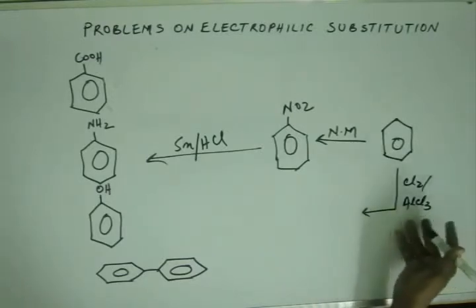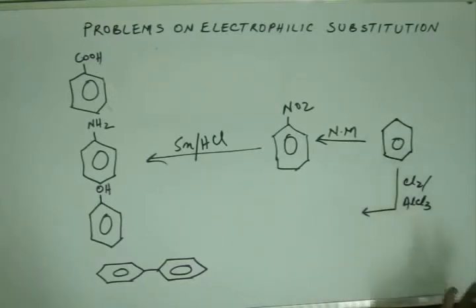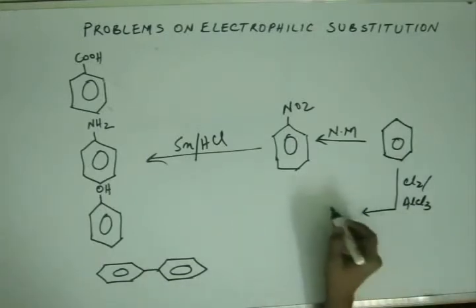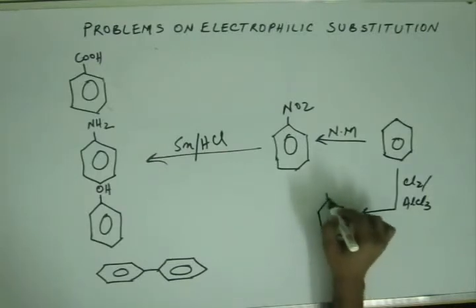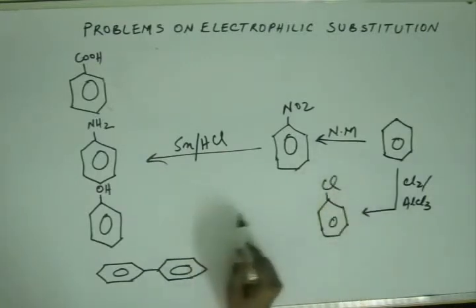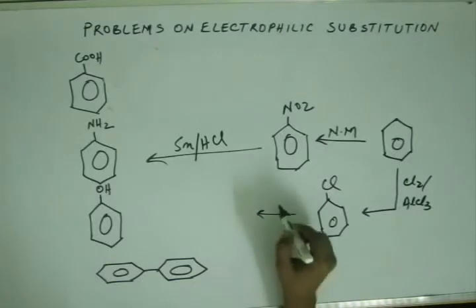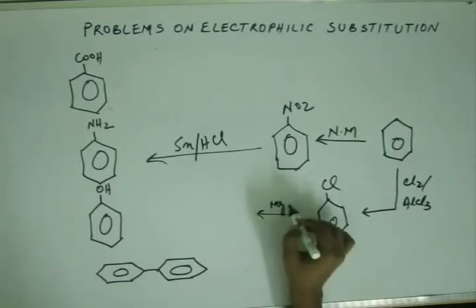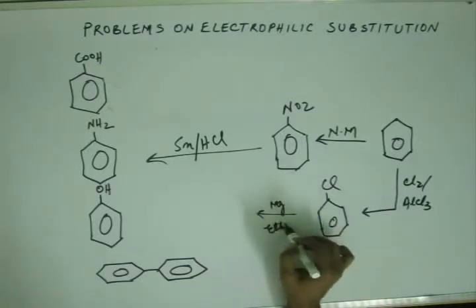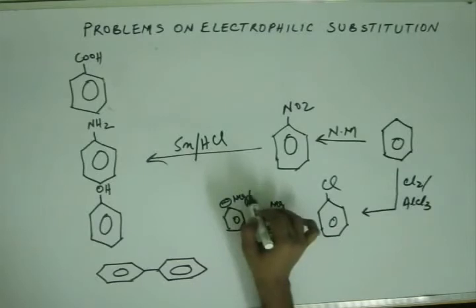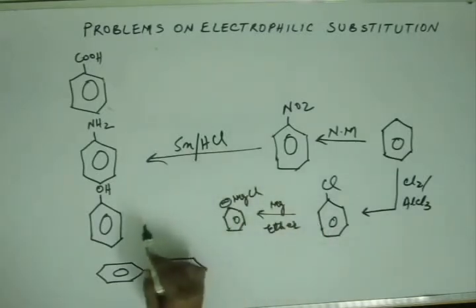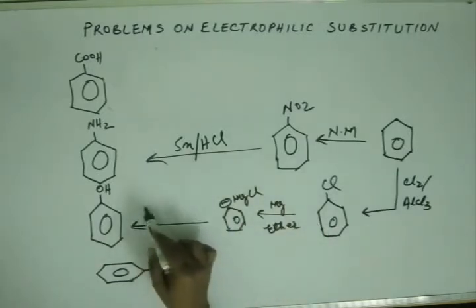If you carry out chlorination, chlorination with chlorine and a strong Lewis acid like AlCl3, chlorination will result in chlorobenzene, and from chlorobenzene then you can create Grignard reagent, Mg in presence of ether. That will give you this PhMgCl, right? And from this you can get alcohol.